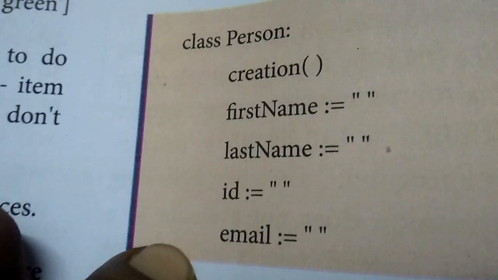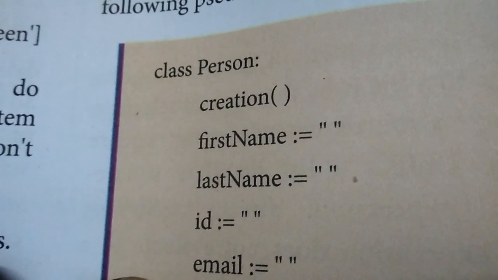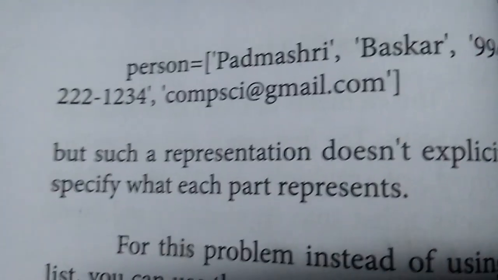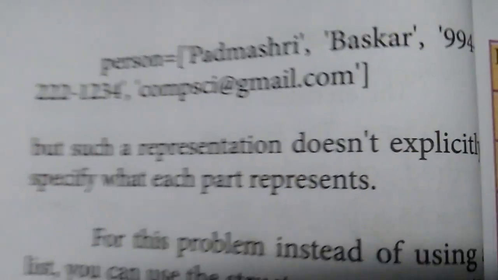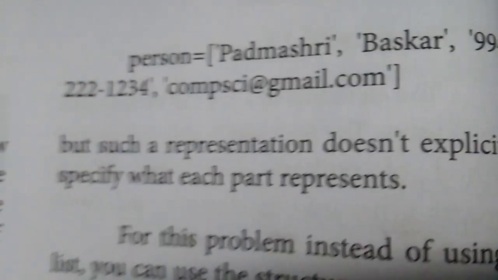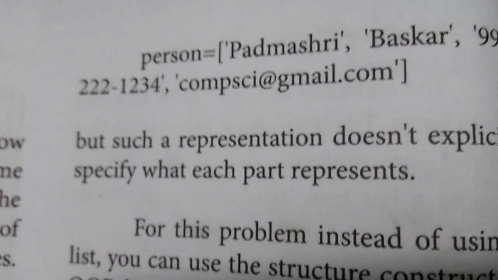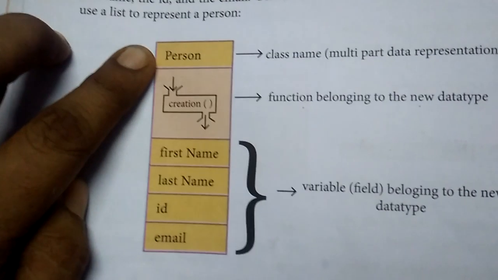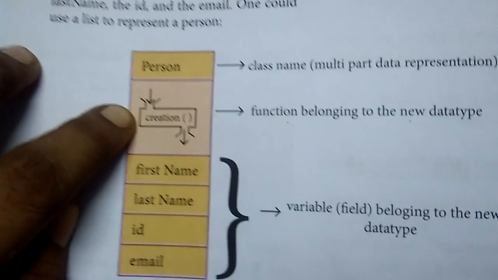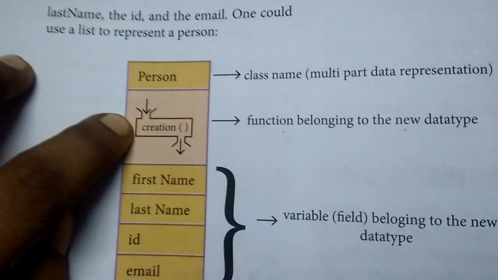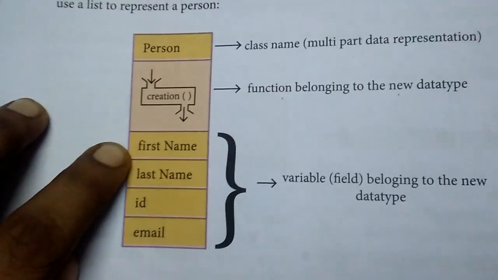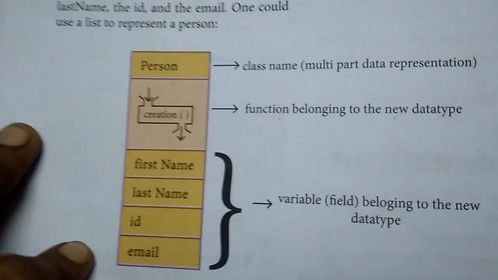Shall I give one example for this person? It is given in the book itself. Check it out. This person is a class name. I have Padmashri, Bhaskar, 994-2222-123 and computerscience@gmail.com. How should it be represented in the flow chart? Let us see here. The person is a class name and we have creation as a function for the new data type. A function is also called a method. In this, first name, last name, ID and email are variables.